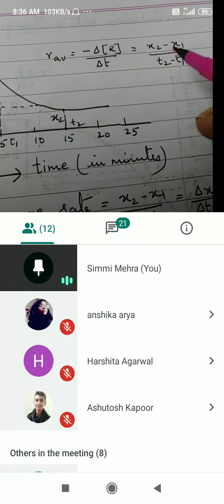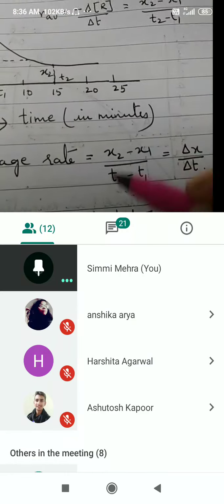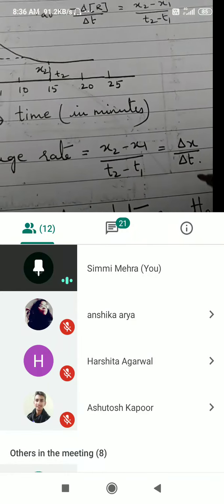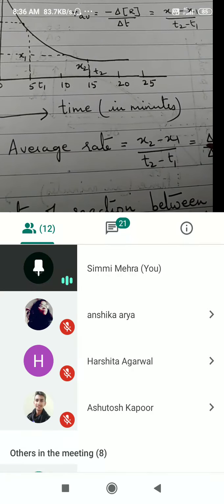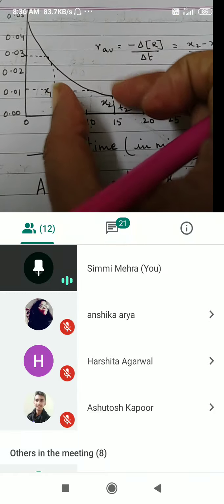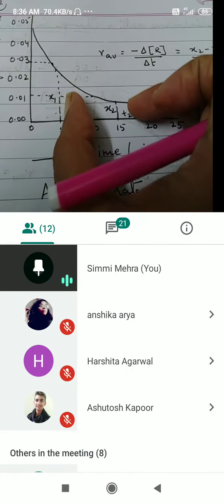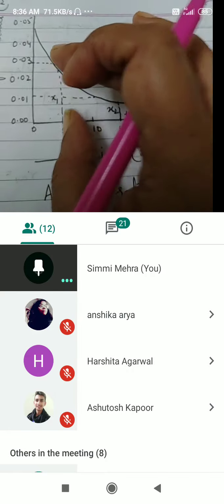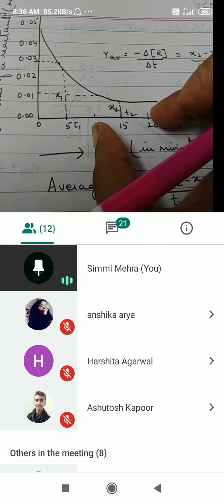So x2 minus x1 upon t2 minus t1 gives us the value of delta x upon delta t, which is going to be your average rate of reaction. Like this, we can plot a graph, draw perpendiculars from any 2 points onto the x and y axes, find out the values of delta x and delta t, and this will give us the average rate of reaction.